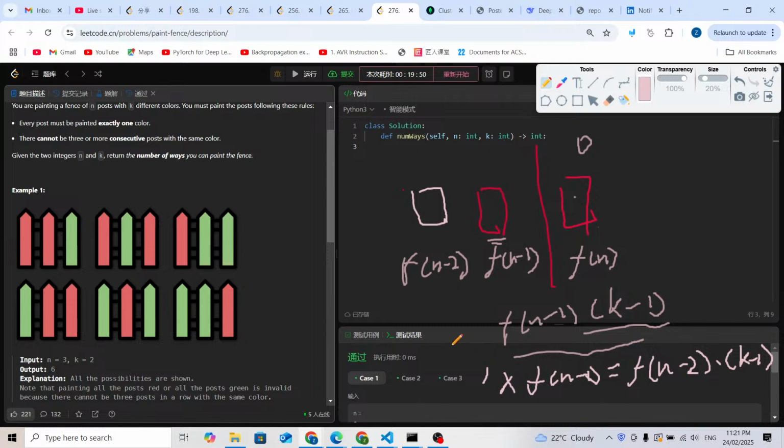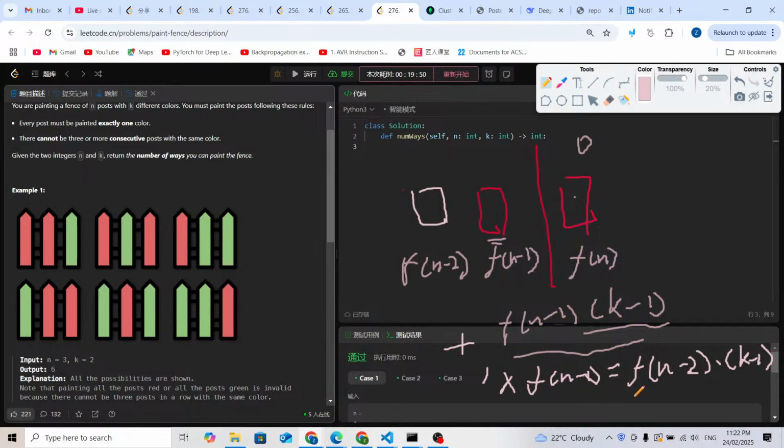So now what are we going to do? We just add them together. So this is f(n-1) times (k-1). This means this is red and red, the same color as its previous color. Another way is that the previous color is different, f(n-1) and k-1.